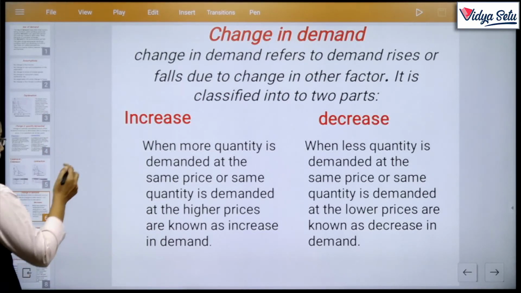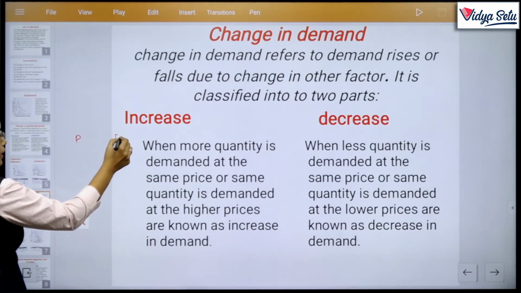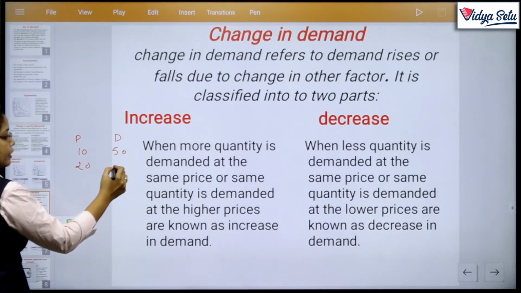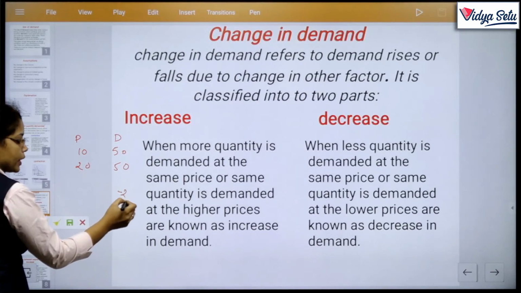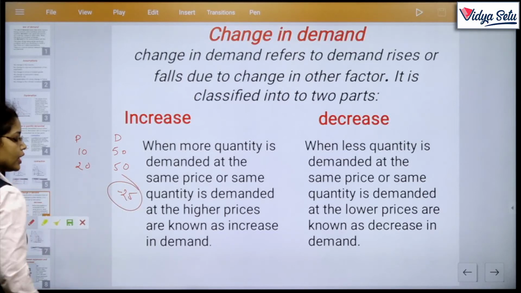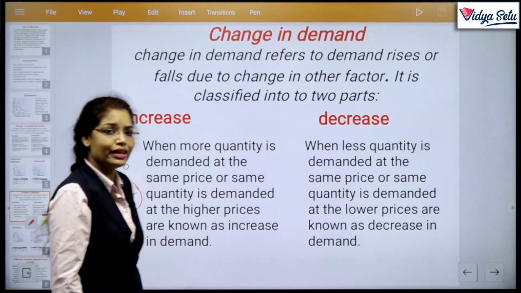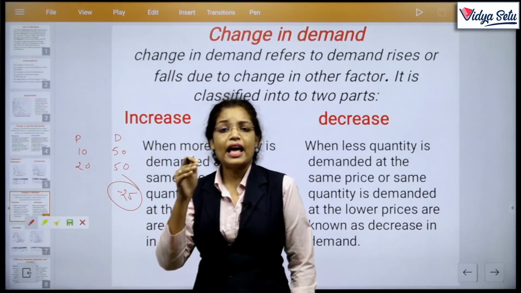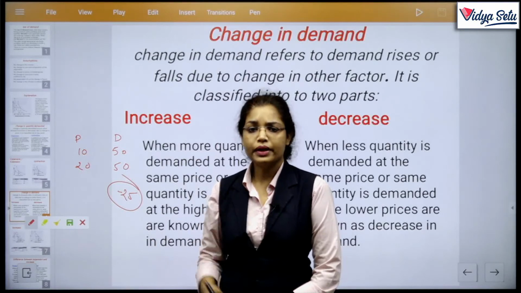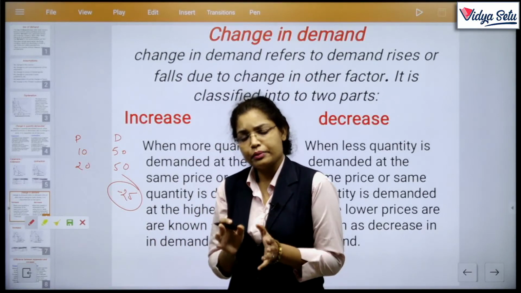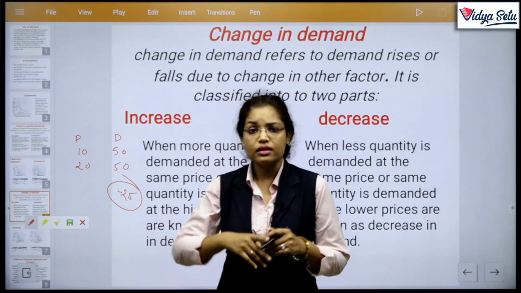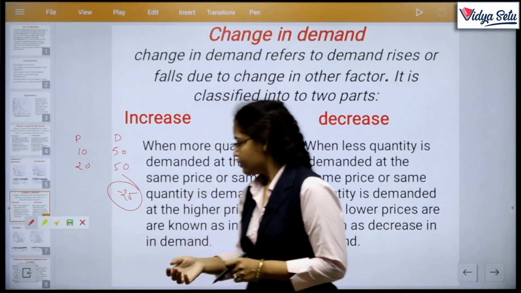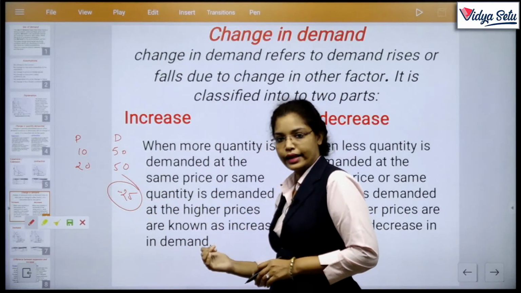Say price, demand, they are discussed like this, 50 and 50. Then the normal case is minus 25 यहाँ होना चाहिए था. That means if price increases, demand has to be reduced. But here demand remains constant. That means this 25 is a profit. Profit, that means increase. Okay, we have considered this in the increase category.